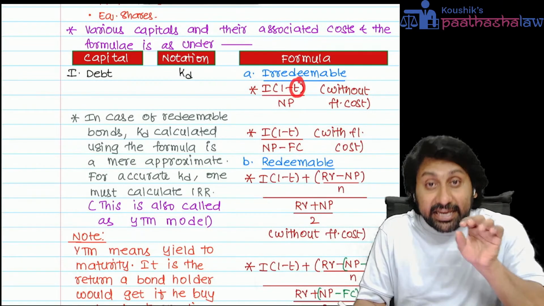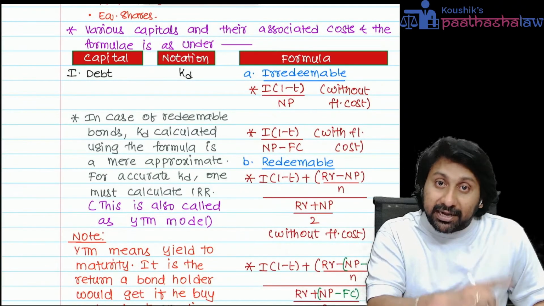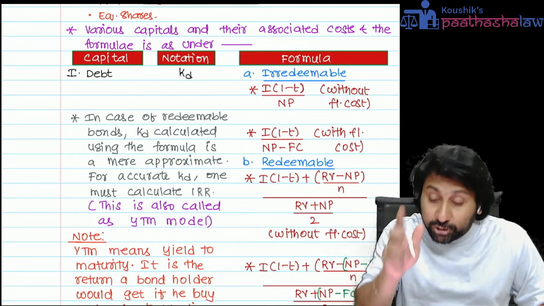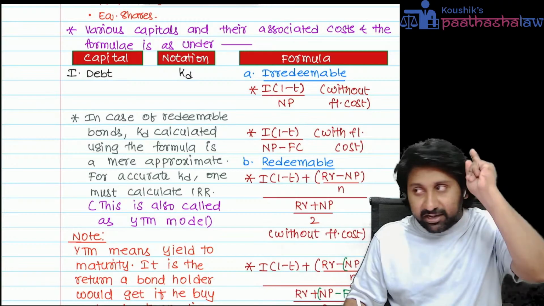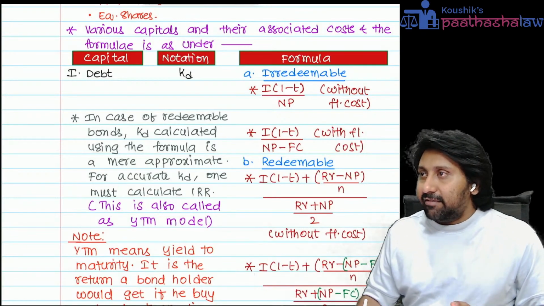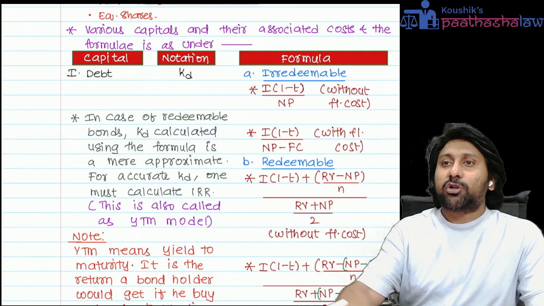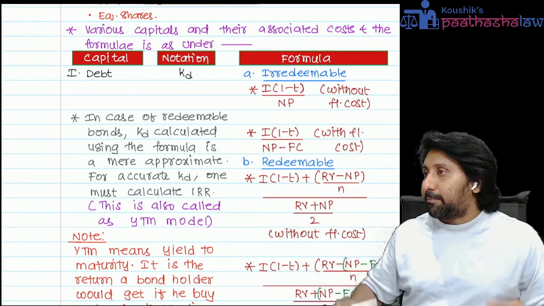When they say T, they will confuse you. They will use two tax rates: one, corporate tax; two, personal tax. Corporate tax only should be considered here, not your personal tax rate. Definitely, they will confuse you like this. They will give you corporate tax rate 35%, personal tax of the investor is 25%. Now, students will get confused in the examination hall. Which one to apply in the formula?